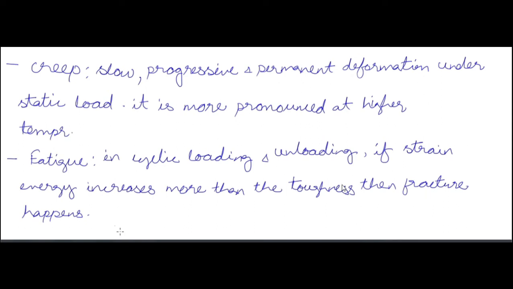So if you are increasing the strain energy more than toughness, then fracture will always happen. So fatigue is nothing but the fracture that happens due to cyclic loading and unloading when a strain energy increases more than the toughness.